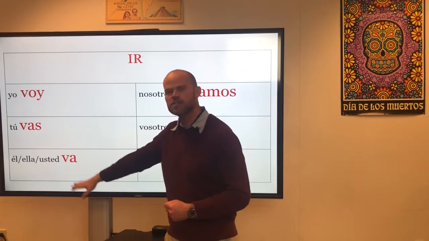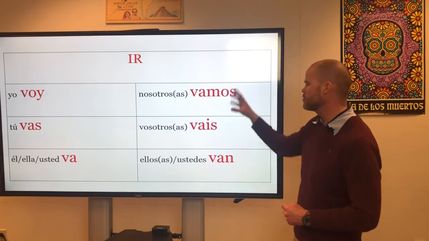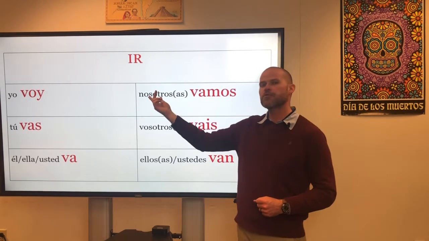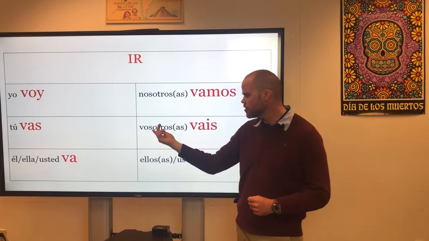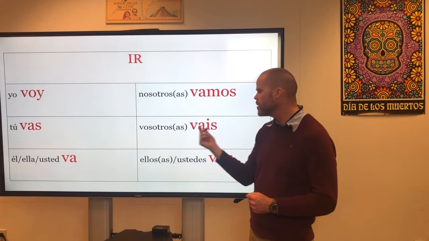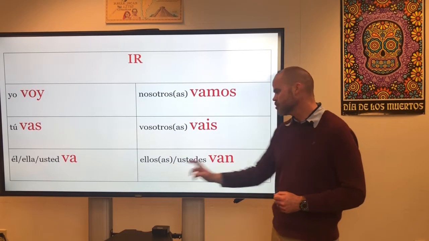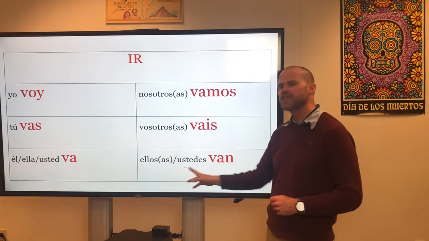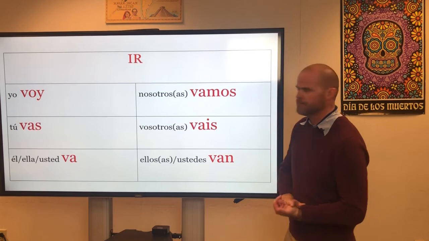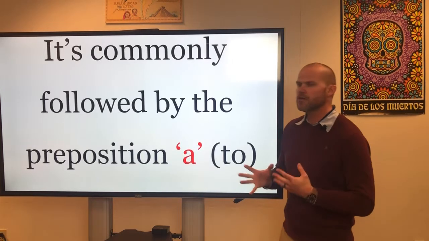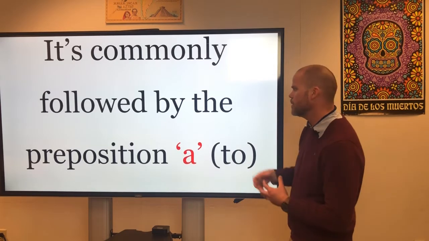So here we have the three singular forms of the verb on the left, and now we have the three plural forms on the right. So nosotros, remember, means we. So nosotros vamos is we go. Vosotros is you all in Spain. So vosotros vais would be you all go. And finally we have ellos van, which would be they go, or ustedes van, and that would be you all go. Muy bien.